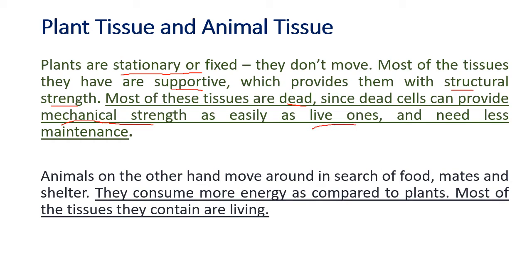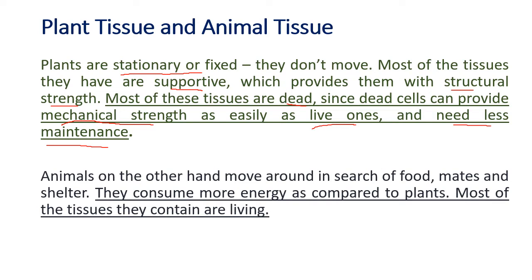But dead tissues need less maintenance. Living tissues have to be maintained; dead tissues need less maintenance. So in plants, it is beneficial if the tissues are dead, because dead tissues provide the same mechanical strength as the living tissues, but they need less food, less water and so on.